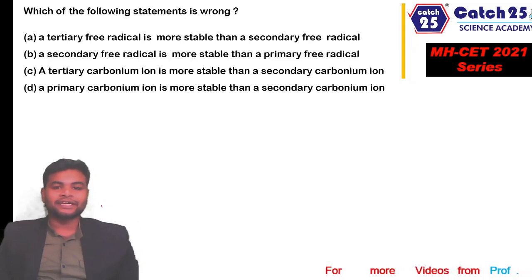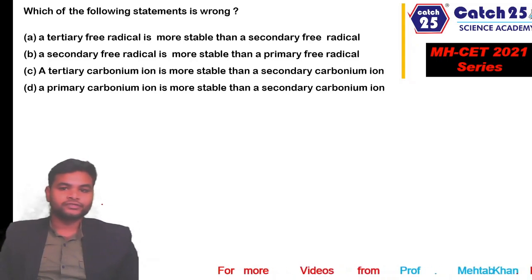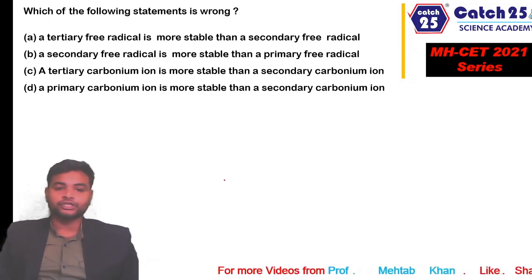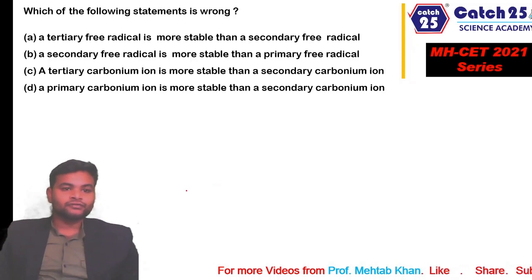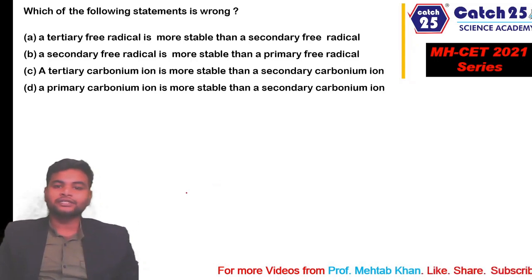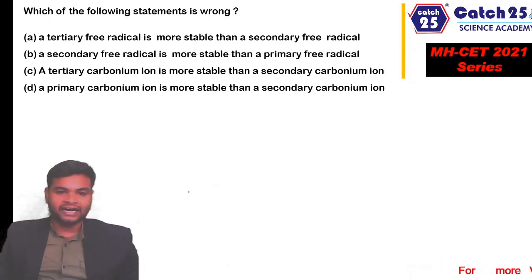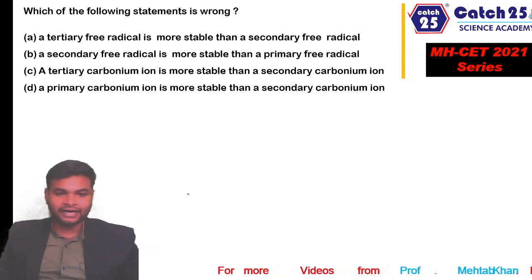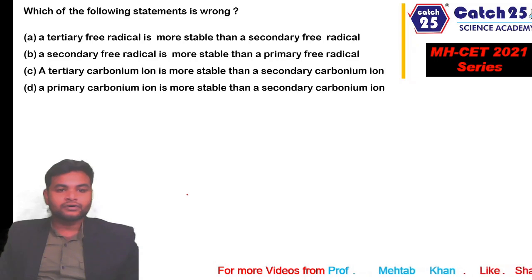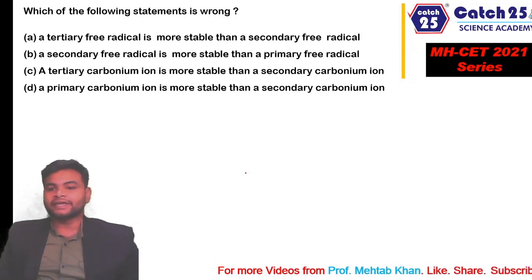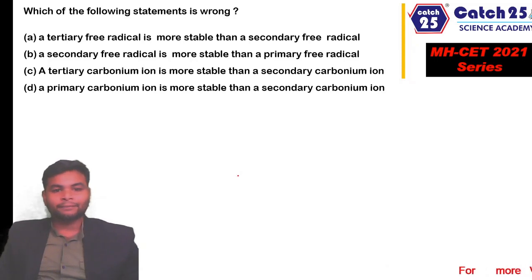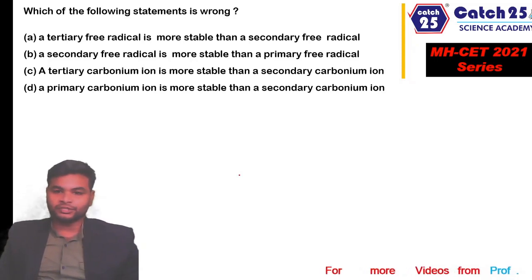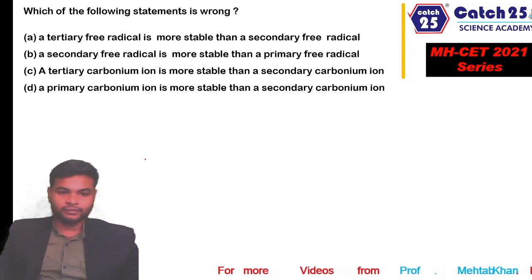Which of the following statements is wrong? चार स्टेटमेंट दिए, इनमें से कौन सा रॉन्ग है? So the first statement is a tertiary free radical is more stable than a secondary free radical. A secondary free radical is more stable than a primary free radical. Tertiary carbonium ion is more stable than secondary carbonium ion. A primary carbonium ion is more stable than a secondary carbonium ion.